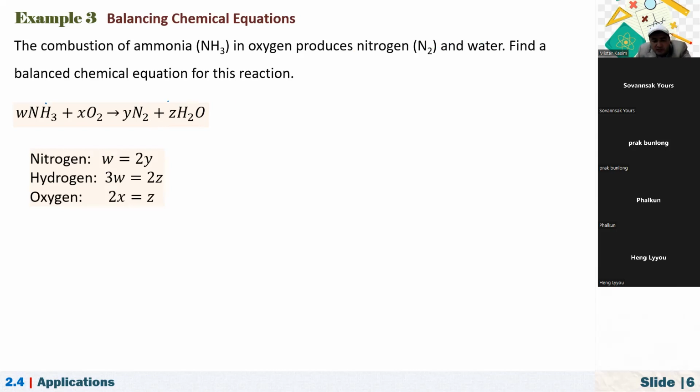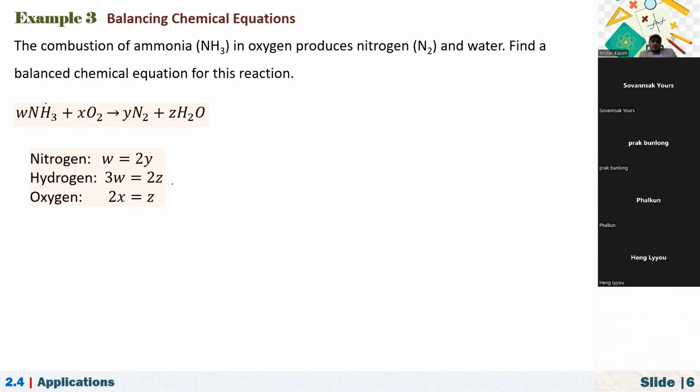So now, if you just count the number of atoms on the left and on the right: here we have W times N, 1. So on the right, we have Y times 2, which should equal 2Y. And how about hydrogen? W times 3 is 3W. On the right-hand side, it is Z times 2, which is 2Z. And how about oxygen? On the left, X times 2 is 2X. On the right, we have Z times 1, that is Z.